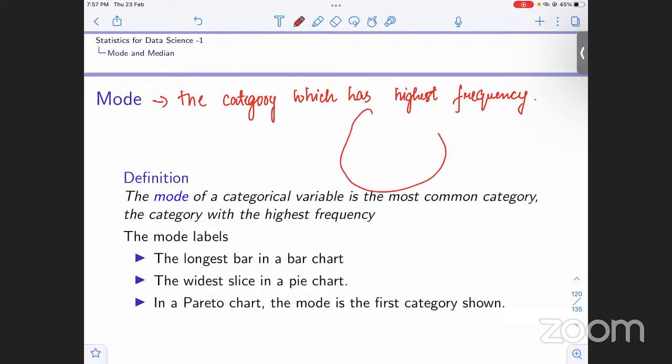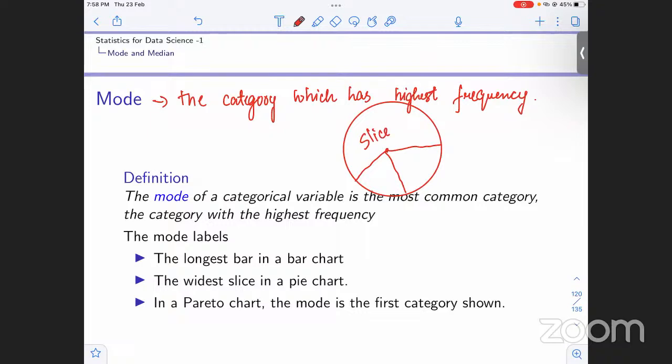Now how do we see the mode? Mode is basically the highest frequency. When we were constructing pie charts and bar charts, we saw that the slices are indicative of the frequency. The more the frequency, the more area it would cover on the pie chart. More relative frequency means it is occurring more number of times in the data set. So in a pie chart, the mode will be the widest slice, the one that occupies the most area.